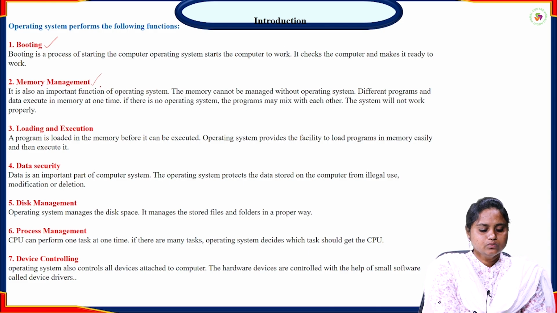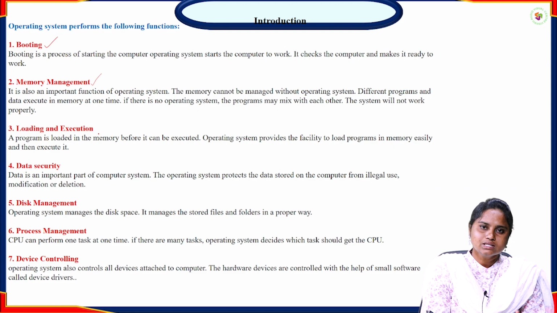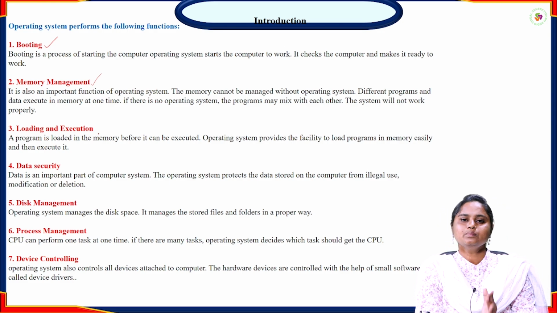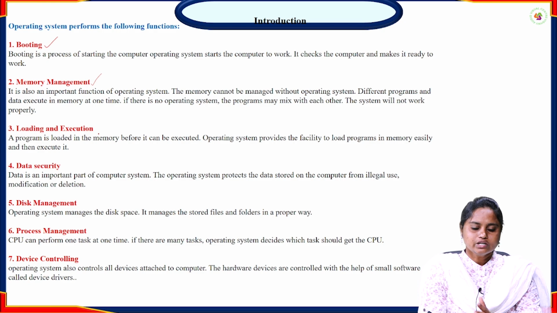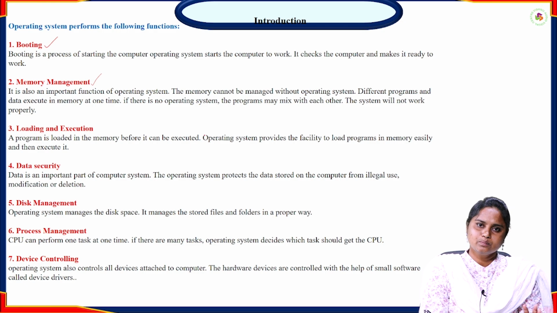And the third one is loading and execution. Before executing, a program is loaded into memory first. Why? Because initially it is in the hard disk. A program is loaded in the memory before it can be executed. From the hard disk it will reside in the main memory, and then the CPU will execute it. We have already seen that in the last slide. So once a program is loaded in the memory, it can be executed by the CPU.